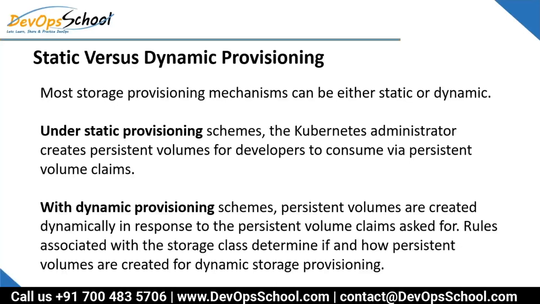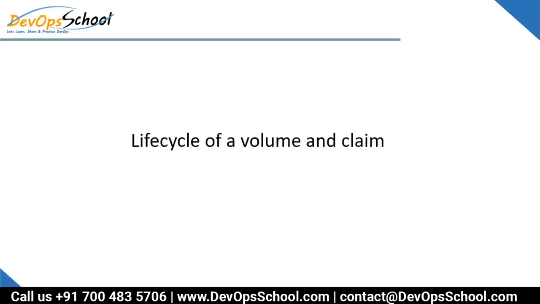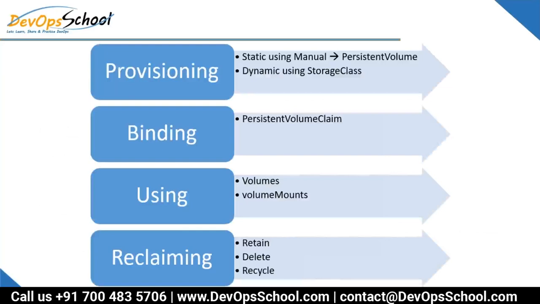Okay, so I hope you have got the static versus dynamic, all of you. Yes, Rajesh. Now let's discuss the life cycle of volume and claim. Look at this: provisioning, binding, using, and reclaiming.